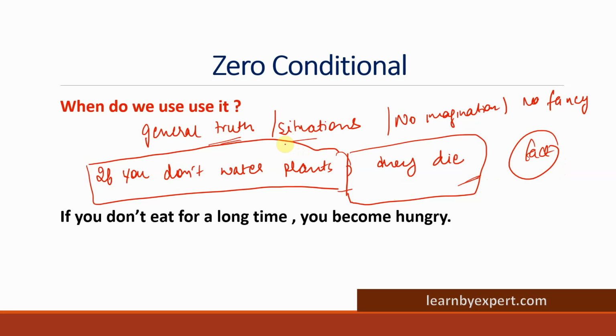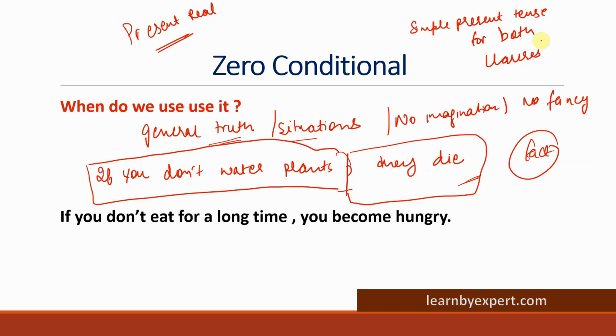So when we are talking about general truth rather than a specific instance of something, in that case we use zero conditional. Zero conditionals are also known as present real situations. What happens in these cases? We use simple present tense for both the clauses.